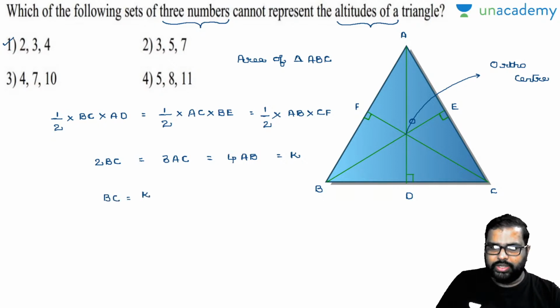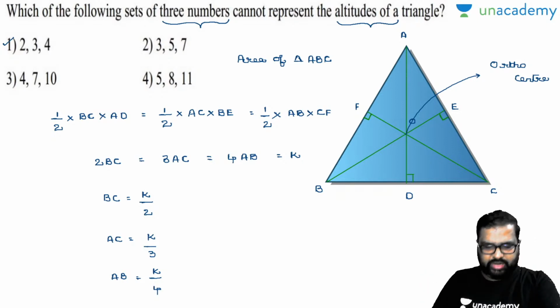So I'm just explaining you in detail. So AC value will be how much here? K by 3. Now AB value will be how much here? K by 4. Now let us take a K value which is divisible by 2, 3, 4. That will be no issue for us. Am I right?